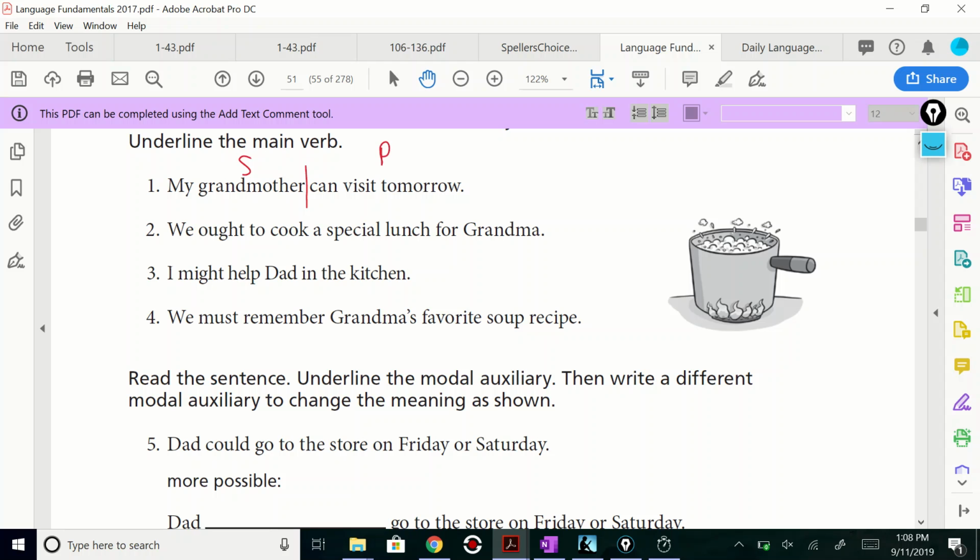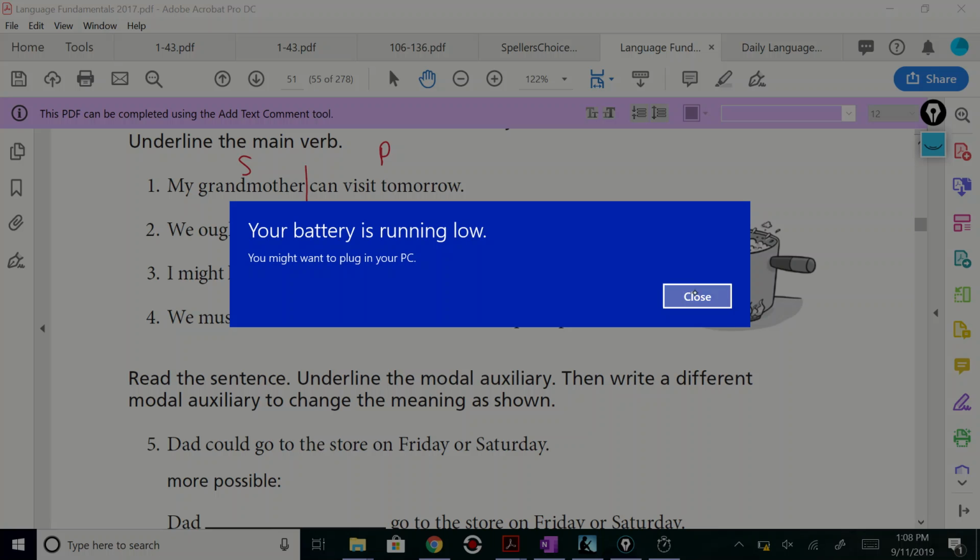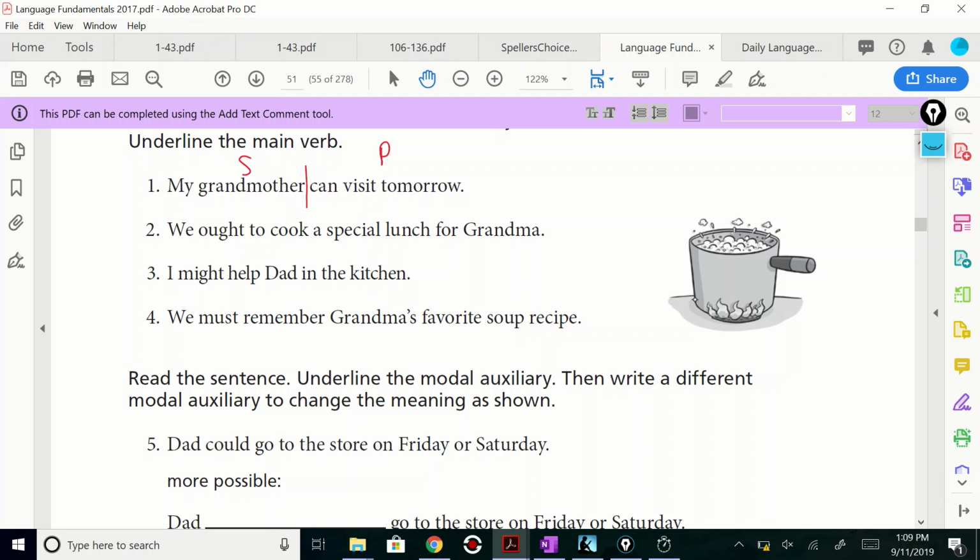Now, where's that auxiliary verb? Or if you want, give me the actual verb first. The actual verb, the action, is visit. And then what's that auxiliary that comes before it? It's can. Can visit. The word can is the auxiliary verb. It's going to go right in front of the actual verb, if you're looking for a pattern. And it's probably going to come right after the subject, too.